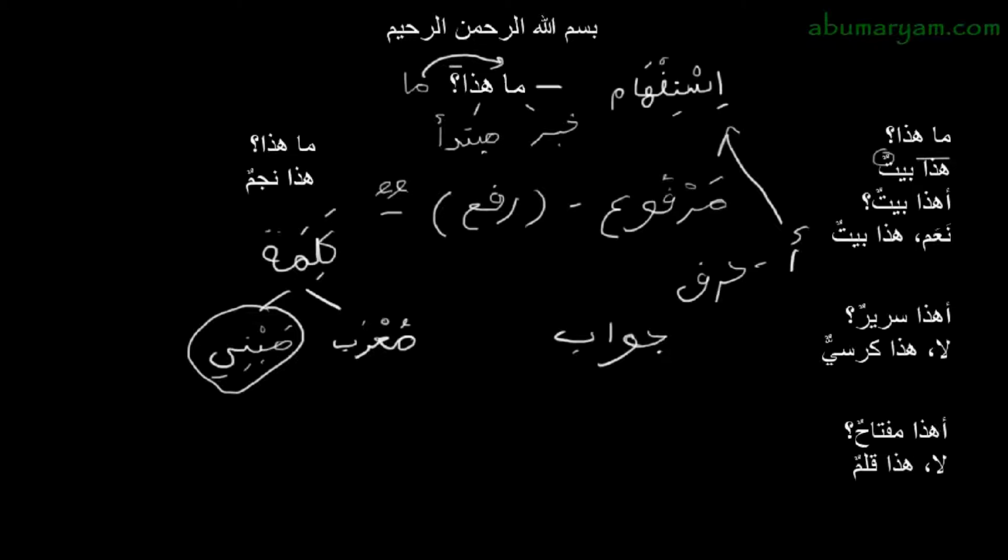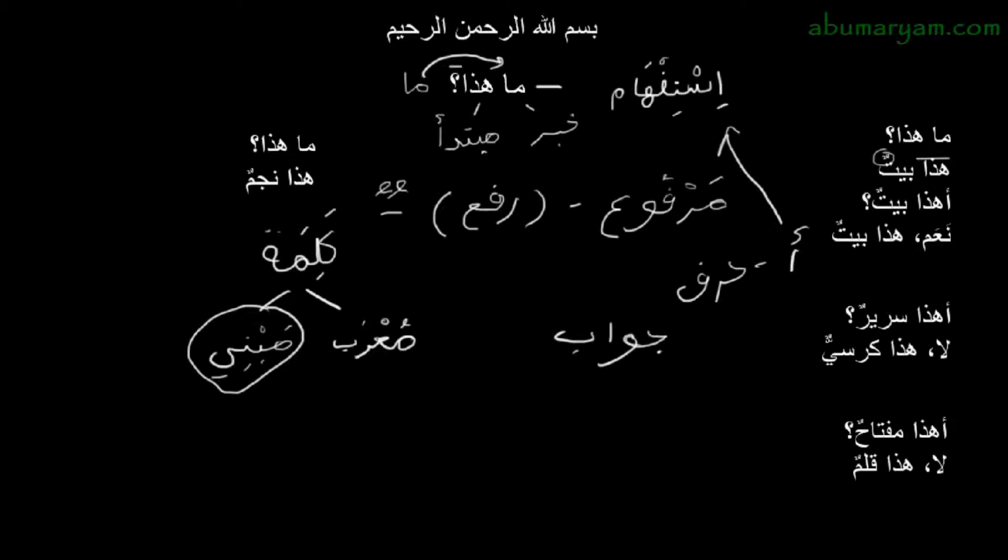أهذا مفتاح, we say, and remember that Arabs in speech end with a sukoon. So we'd say أهذا مفتاح in speech. And like I said to you in the previous class, sometimes I'll read the harakah at the end and sometimes I won't. But when I'm reading it, it's just to point out what the sign at the end is, so that we can have some understanding with regards to some of the rules of grammar that we've mentioned. لا هذا قلم, هذا مبتدأ, قلم خبر. And لا here, the harf jawab, is a harf, it doesn't affect the mubtada and the khabar.